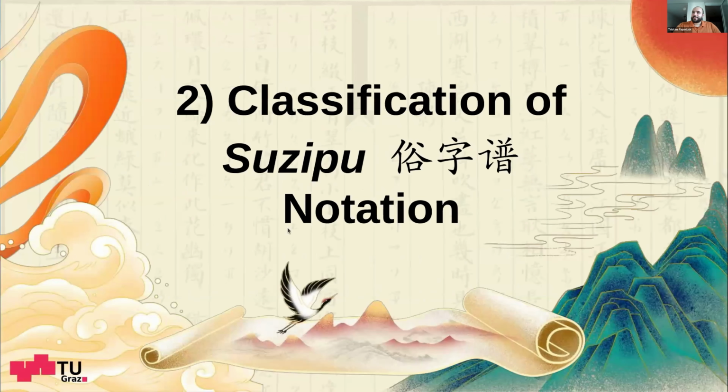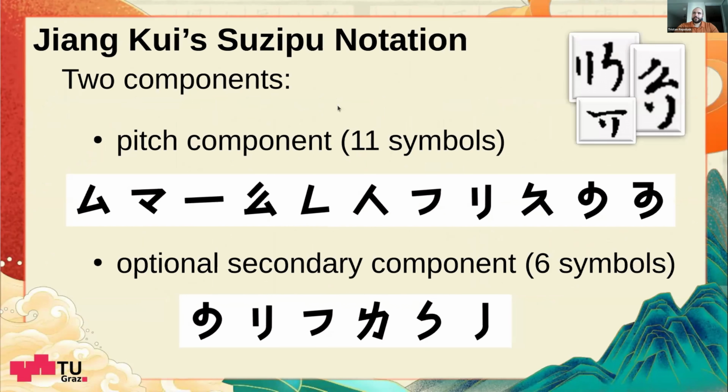So let's dive into the classification task. In the Suzipu notation that Zhang Hui uses, there are two components: a mandatory pitch component, which consists of 11 symbols, and an optional secondary component, which consists of 6 symbols, or, because it's optional, non-symbol.